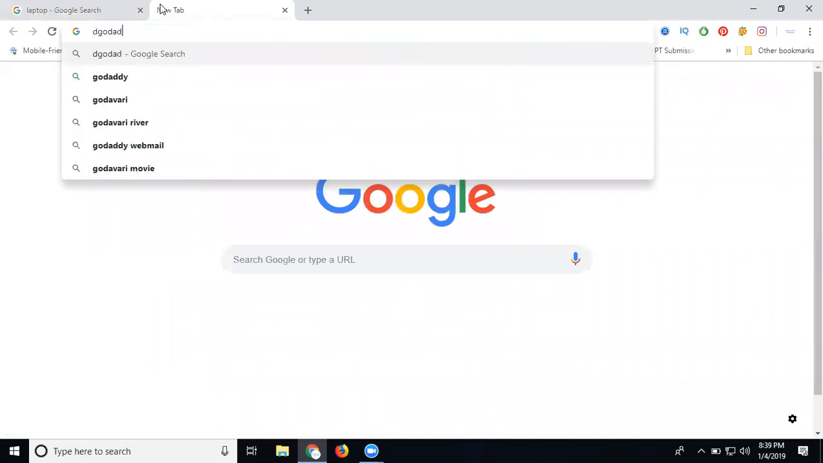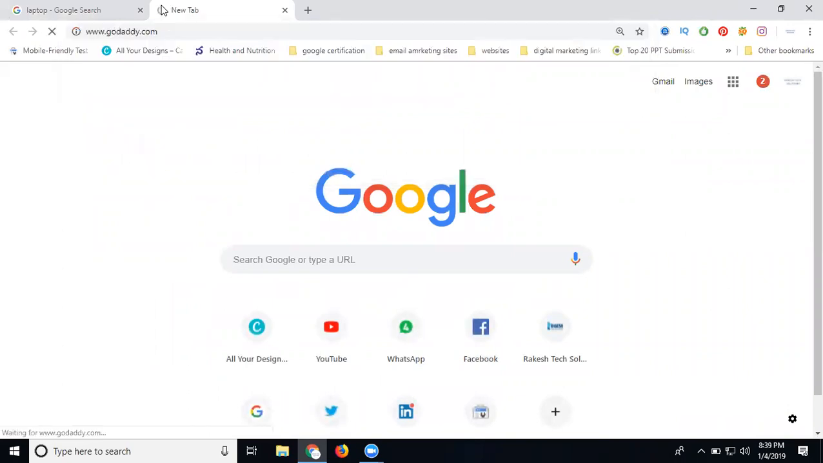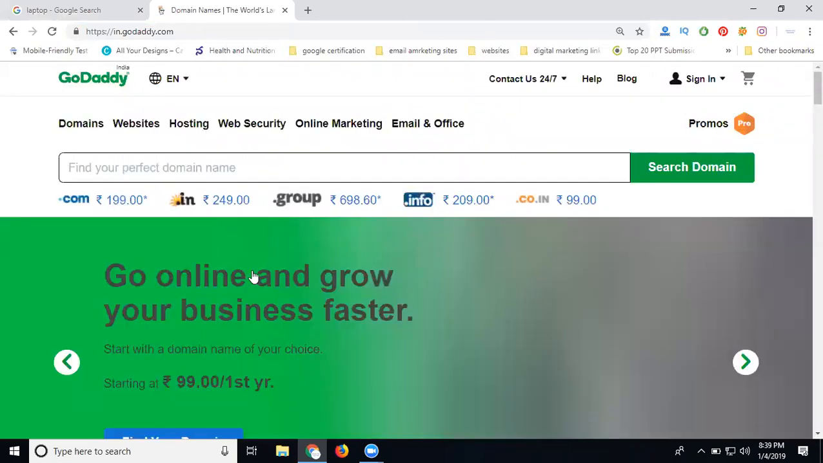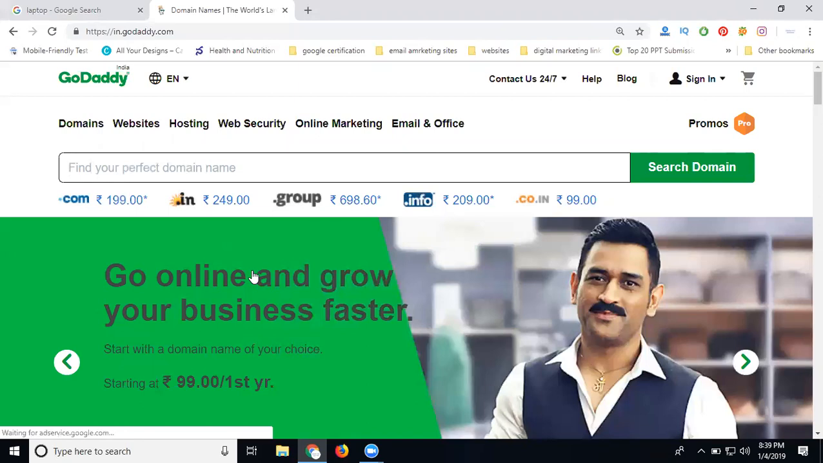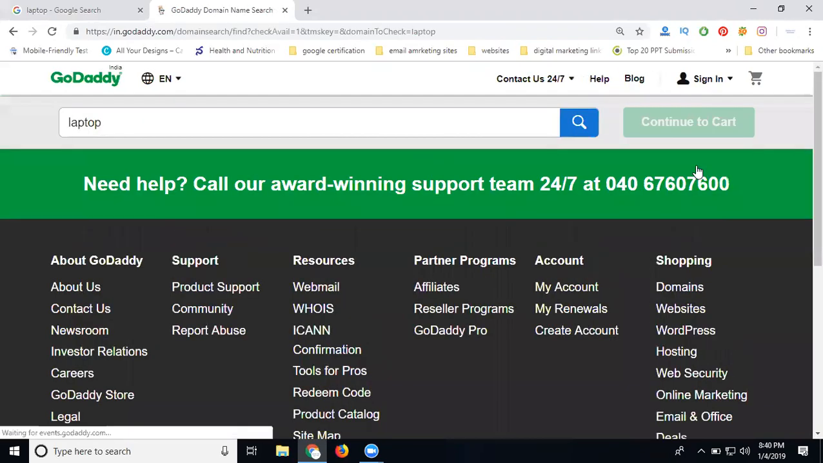Simple one. Just go to the option called GoDaddy. I select the name called laptop. When the domain is available, the sale will be possible. When the domain name is not available, the sale will not be possible. So I'm going with laptop, searching for the domain. In this one, they show your domain price after searching for the name. The name here is laptop.